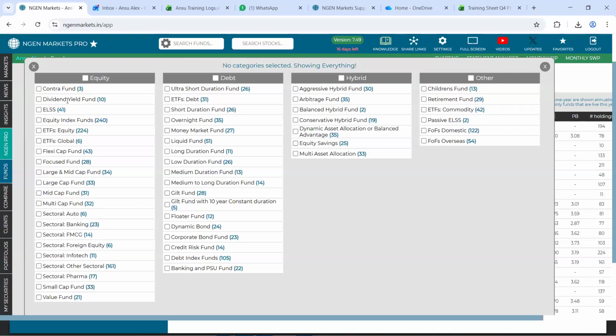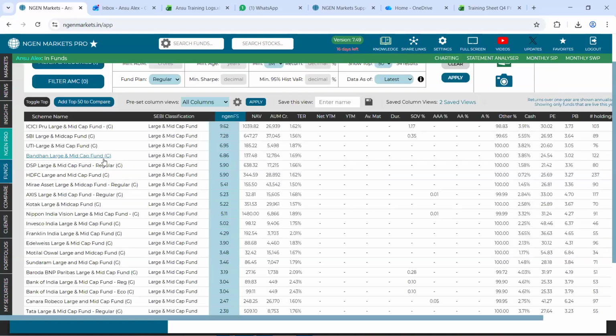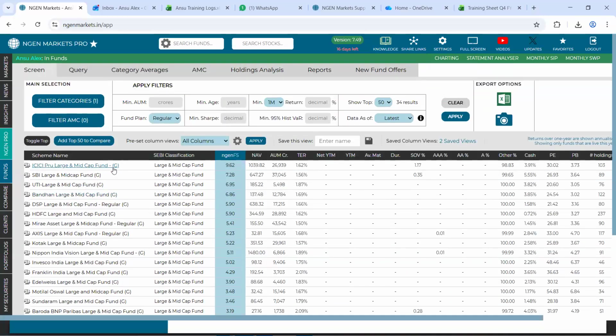This will give you the four buckets, which are specifically the asset classes: equity, debt, hybrid, and others. Within these asset classes, we have their SEBI classification. Multiple categories could be selected at the same time. Let's say for now I select a single category of large and mid cap and I close this box. Now we are looking at the total universe of large and mid cap funds.